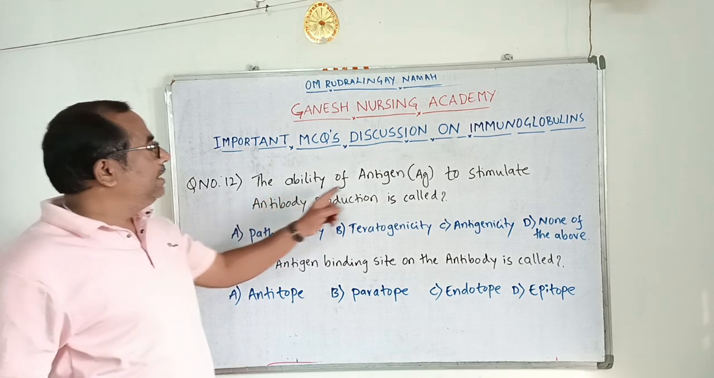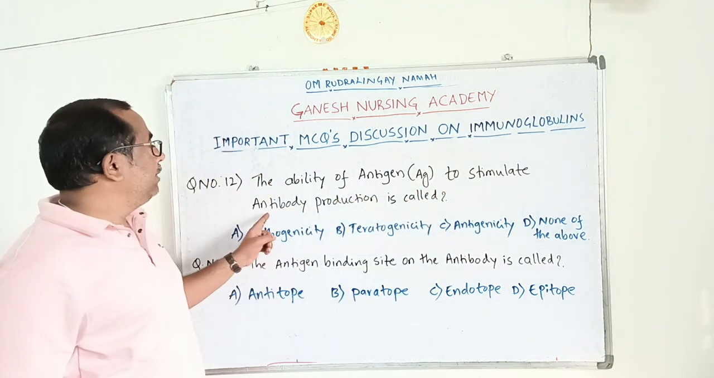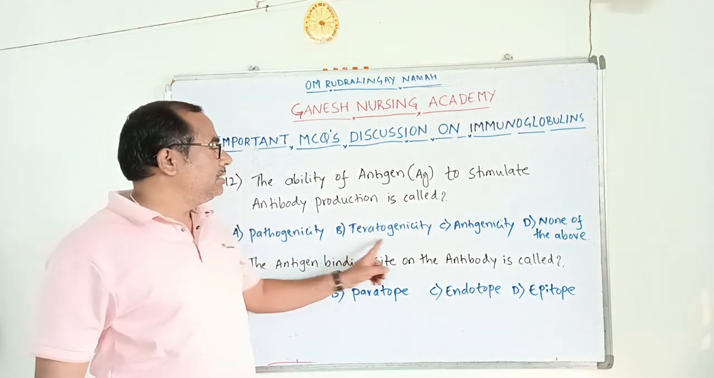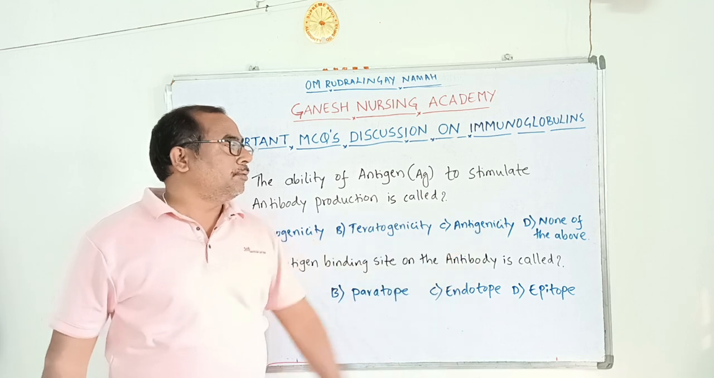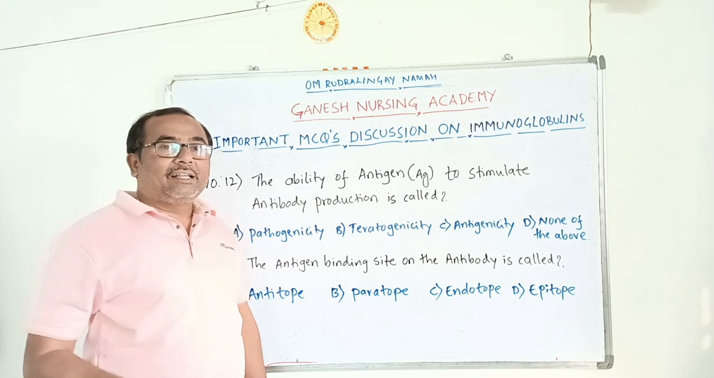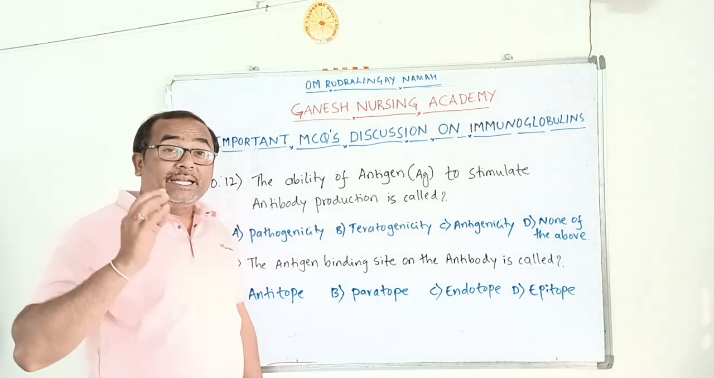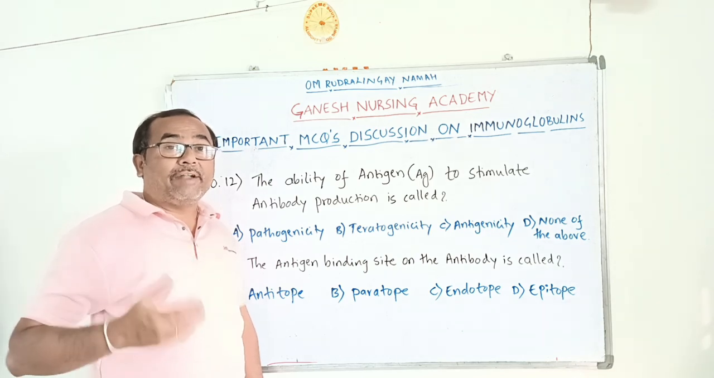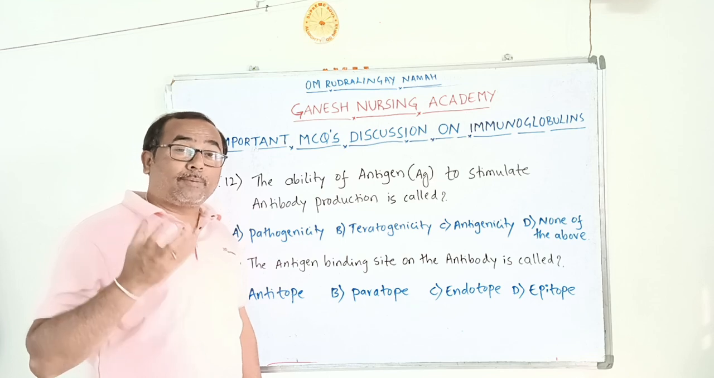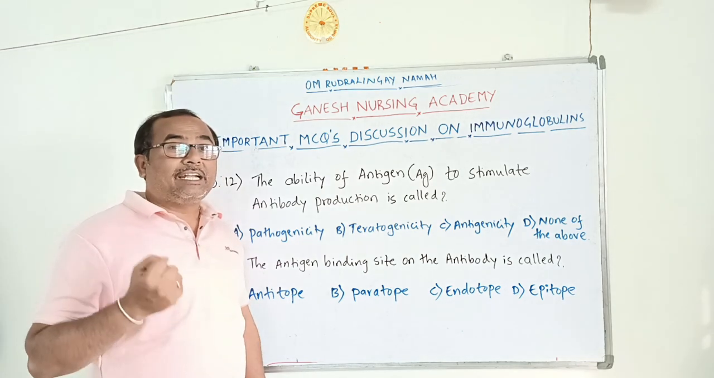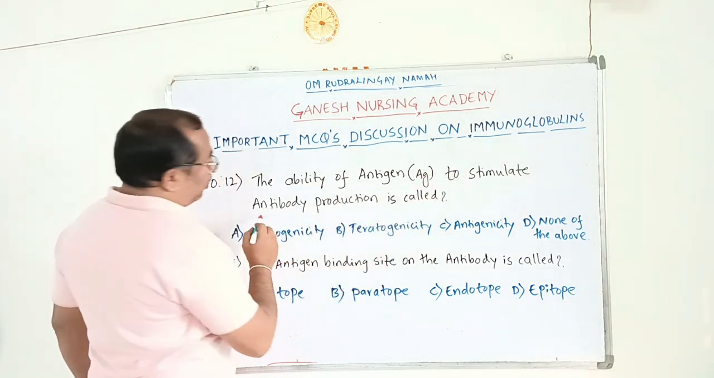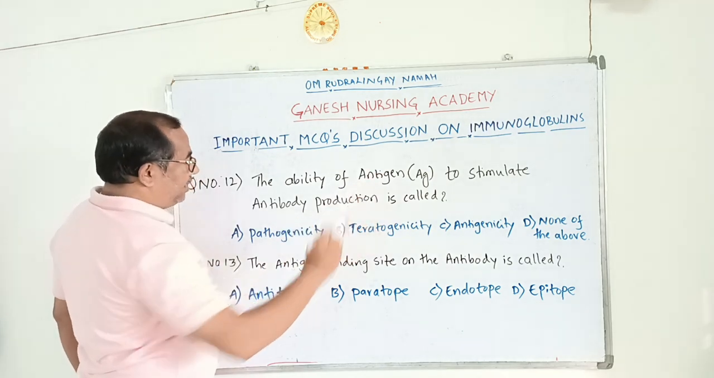Question number 12. The ability of antigen to stimulate antibody production is called: option A, pathogenicity; option B, teratogenicity; option C, antigenicity; and option D, none of the above. As soon as the antigen enters our body, the ability of that antigen, that microbial agent, it may be a virus or bacteria, to stimulate the production of antibody, is known as what they have asked.